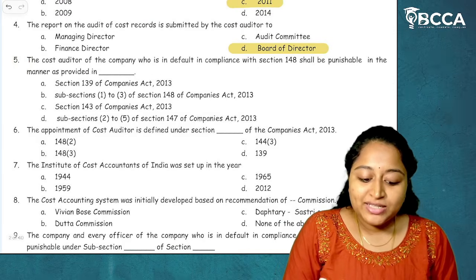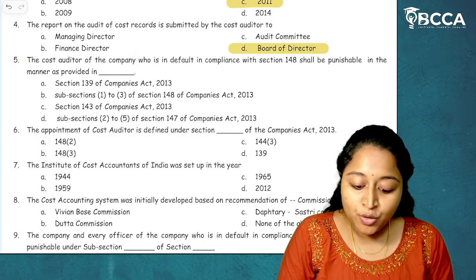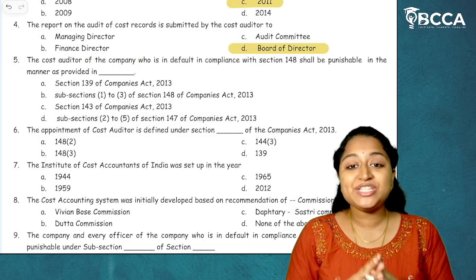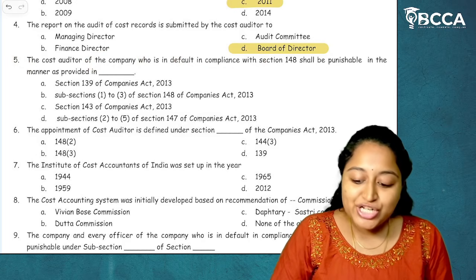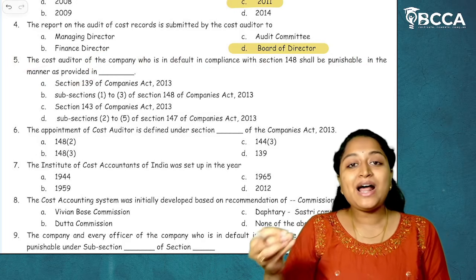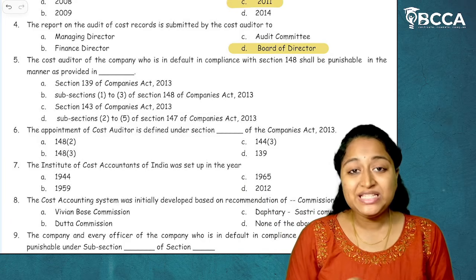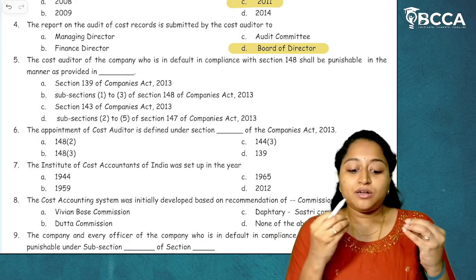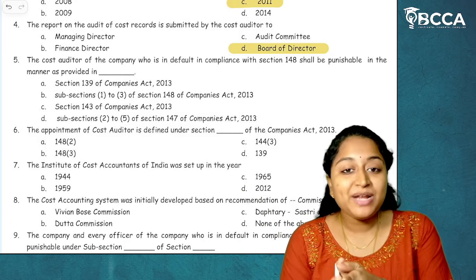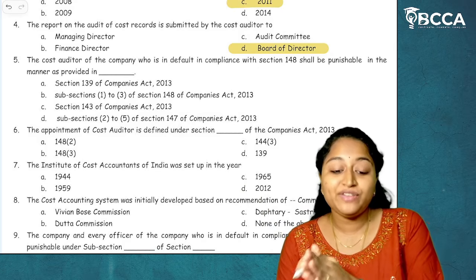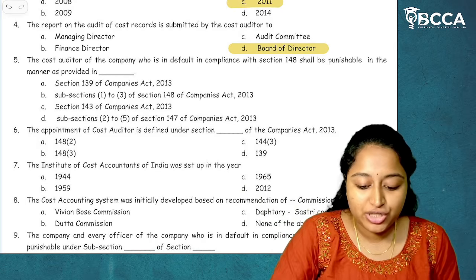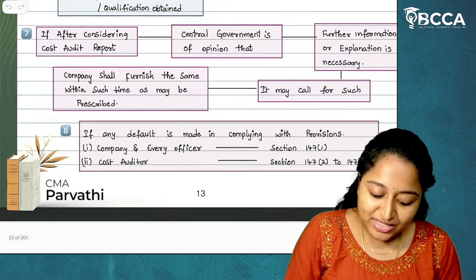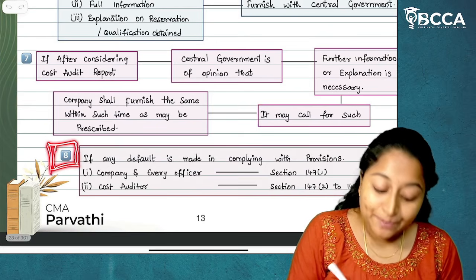Question number 5. The cost auditor of the company who is in default in compliance with section 148 shall be punishable in the manner as provided. Which means if the cost auditor is not complying with section 148, what will be the default section? The default section is given under section 148 subsection 8.